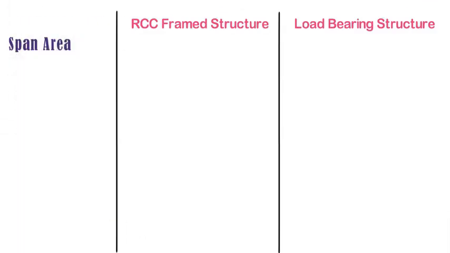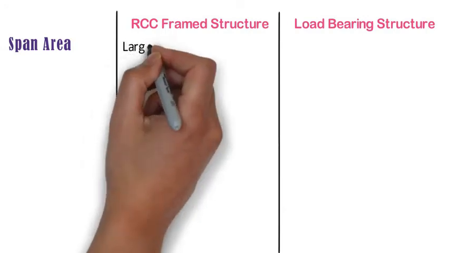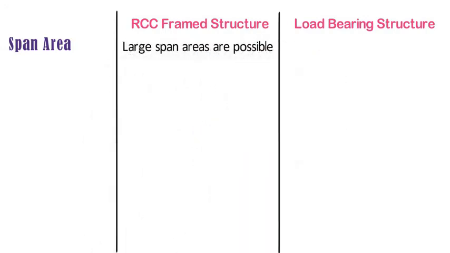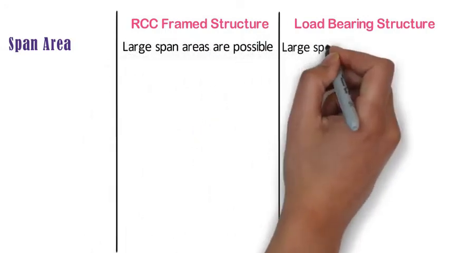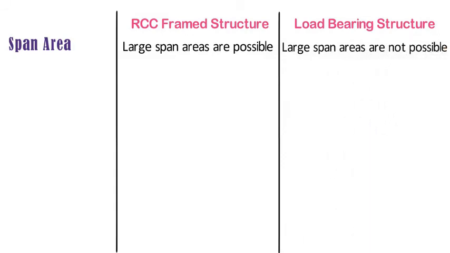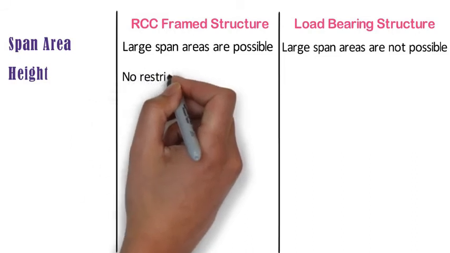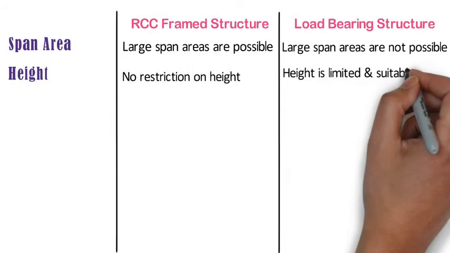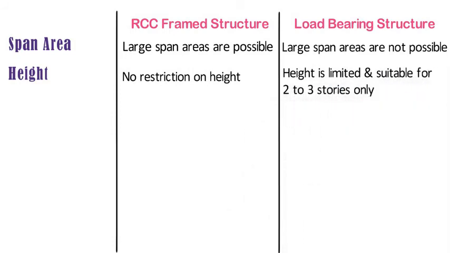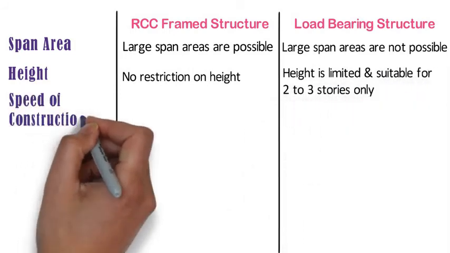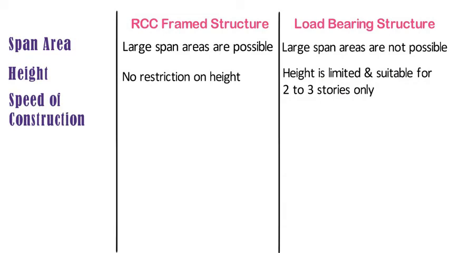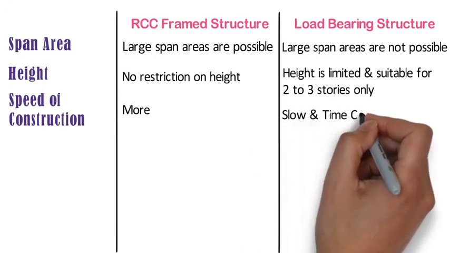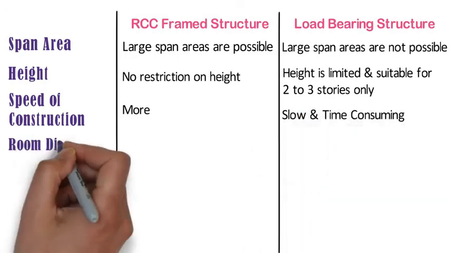Span area. In case of RCC frame structure, large span areas are possible. But in case of load-bearing structure, large span areas are not possible. Height. In case of RCC frame structure, there is no restriction on height. But in case of load-bearing structure, height is limited and it is suitable for 2 to 3 stories only. Speed of construction. Speed of construction for RCC frame structure is more, whereas speed of construction for load-bearing structure is slow and time-consuming.